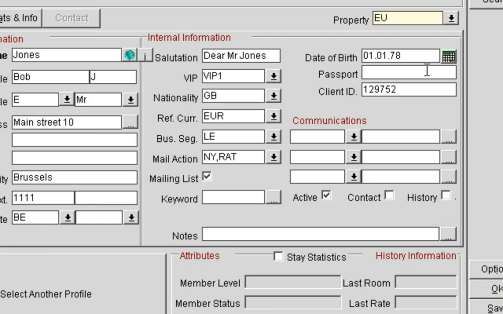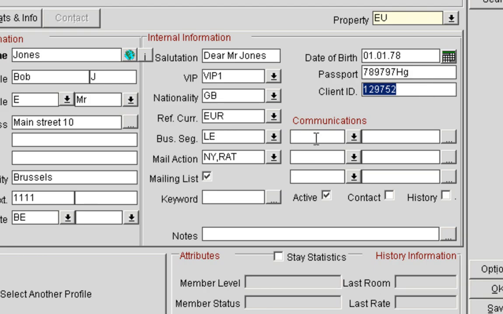In the passport field, you could put in letters and numbers, so it's a mixture of alphanumeric characters which can be put in there. So I could put something like this as well. The client ID field, in my case, is being automatically populated because of the parameter that I have that says auto-populate the client ID.